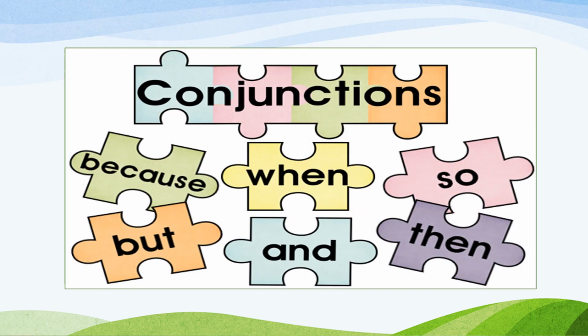The next parts of speech is, children, conjunctions. So what are conjunctions exactly, children? Conjunctions are the words which join two words or two sentences. For example, if I say, I went to the bakery, I ate burger. This sentence can be said in another way. Like, I went to the bakery and I ate burger.